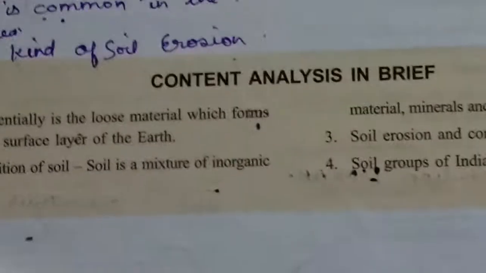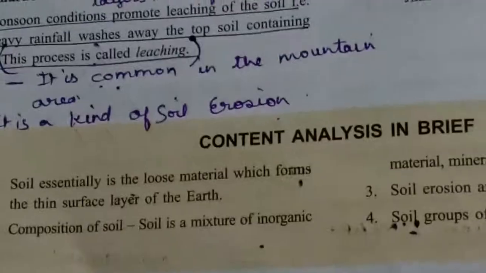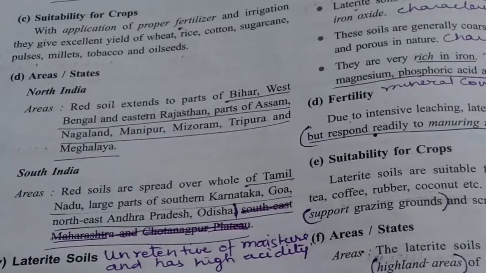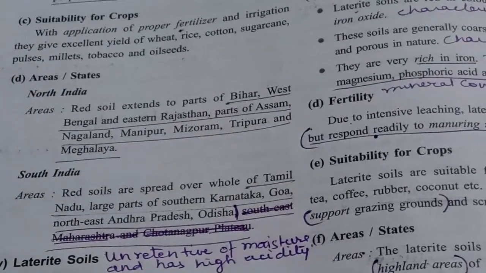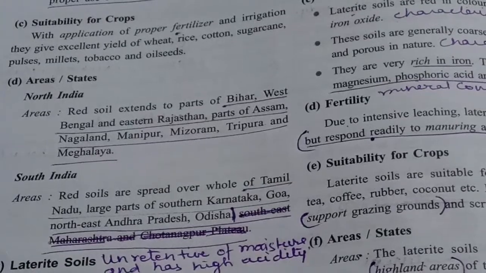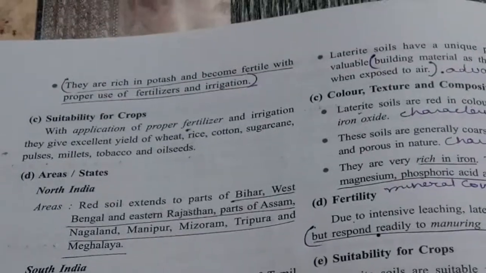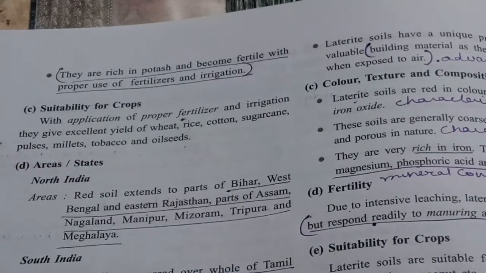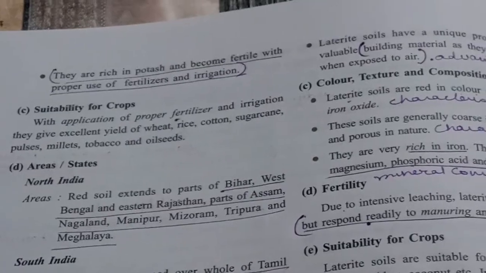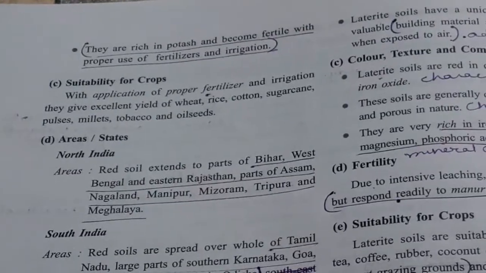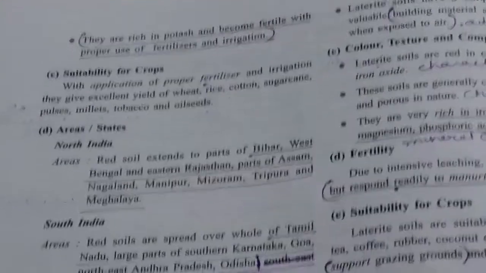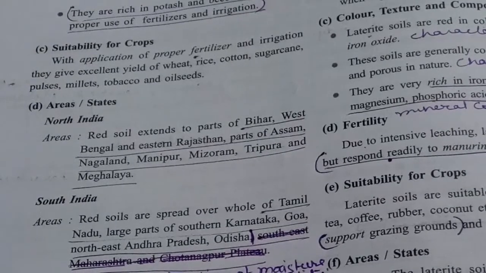Then we come to the next page, page number 132, where another characteristic is they are rich in potash and become fertile with proper use of fertilizers. It's given up here. They are rich in potash and become fertile with proper use of fertilizers and irrigation. I had told you this earlier. Then the crops grown are rice, cotton, sugarcane, pulses, millet, tobacco and oilseed. This you must have made in your table also.